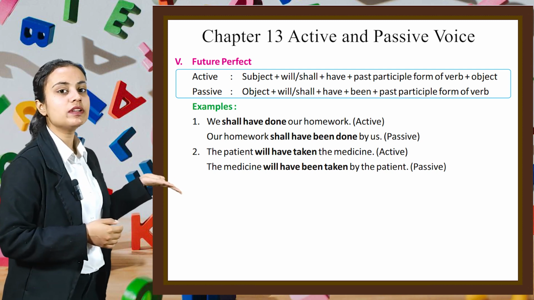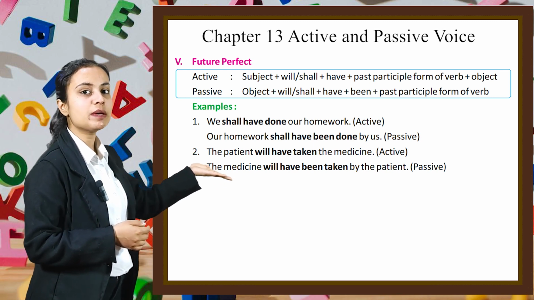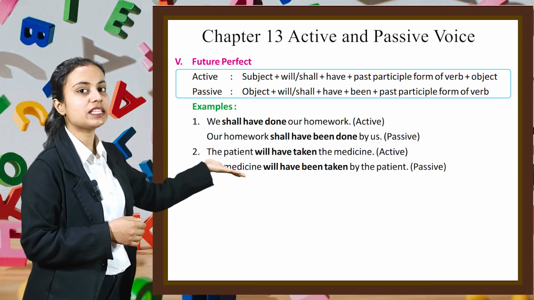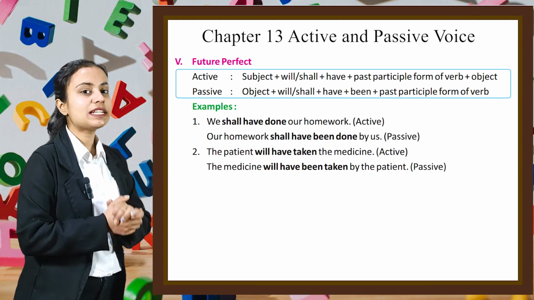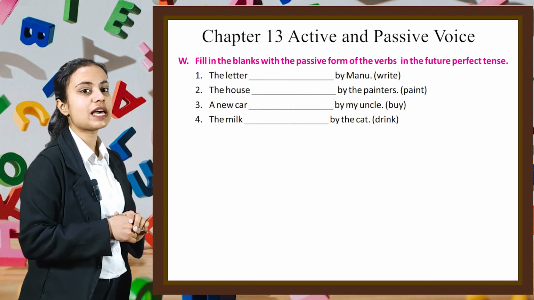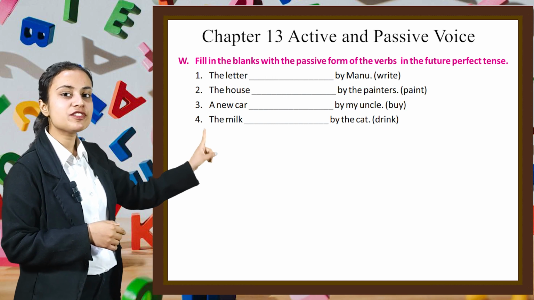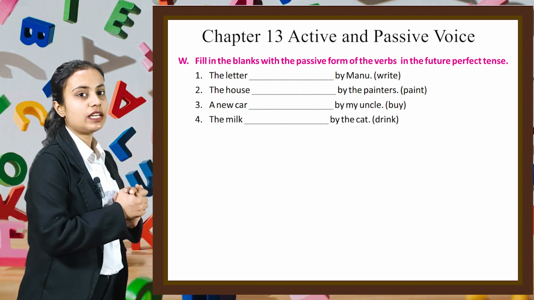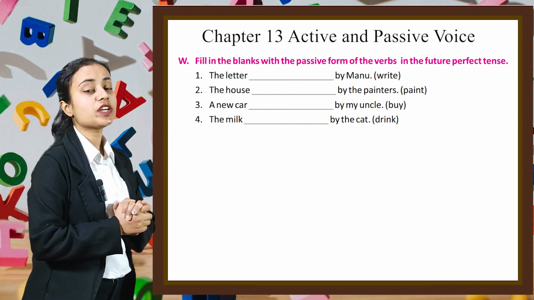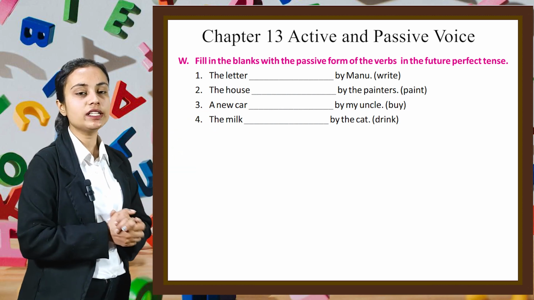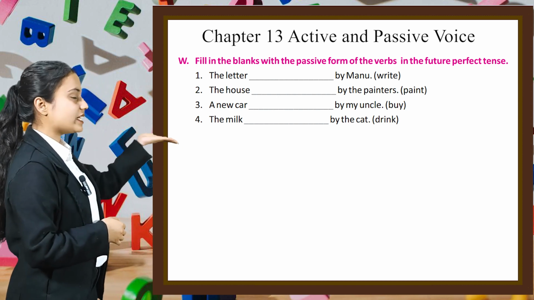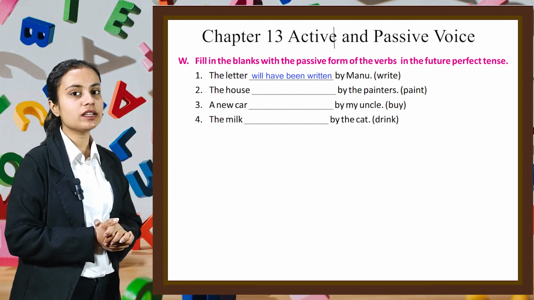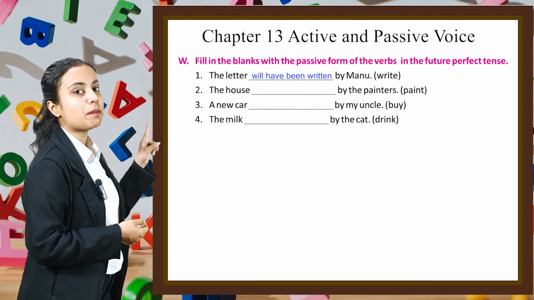Similarly, in the next example, "The patient will have taken the medicine." It is the active form. "The medicines will have been taken by the patient" is the passive form. Now let's do some questions related to these concepts. We have to fill in the blanks with the passive form of the verb in the future perfect tense. First statement is "The letter dash by Manu." The verb write is given in the bracket. So our statement will become "The letter will have been written by Manu." In the same manner, you have to do the rest of the parts by yourself.